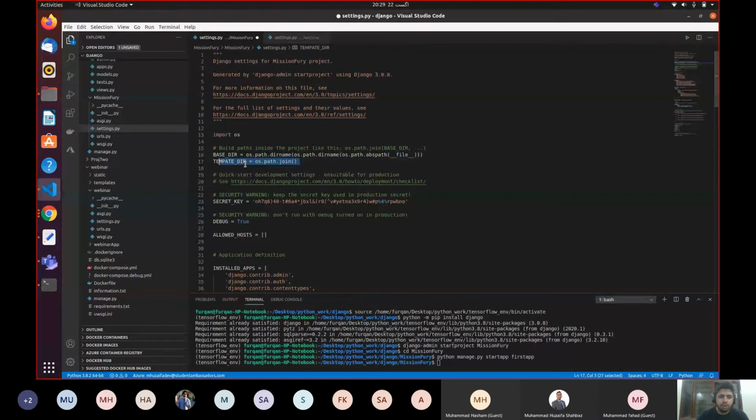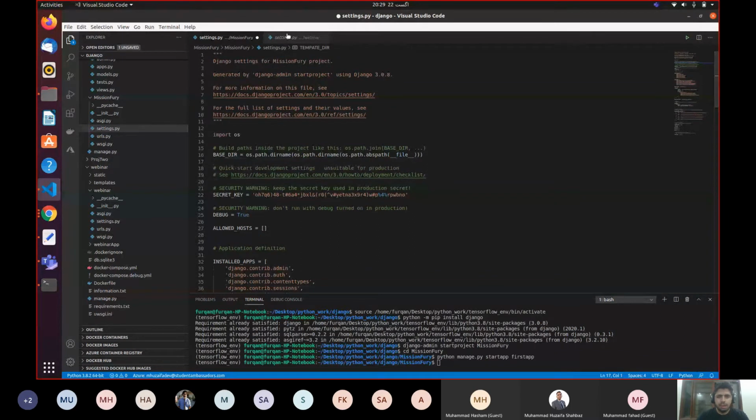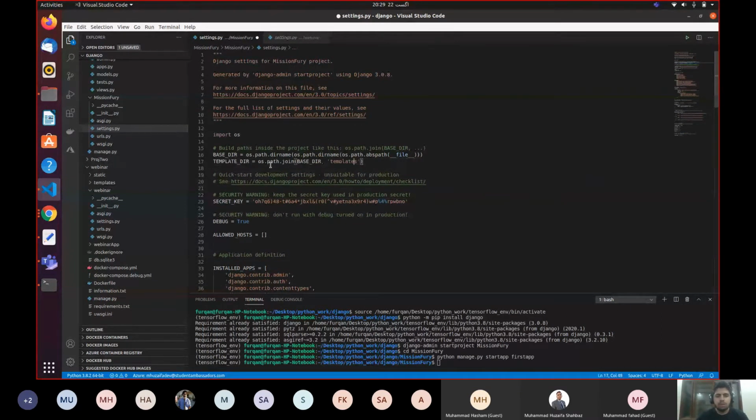So let me copy and paste from a different project. This settings.py file is from a different project, so I'm copying the code from there into this project. I'm going to say os.path.join base directory. Base directory is the directory which contains the path of your project. So I'm going to say base directory and templates. It's going to combine these two paths, the base directory path and the templates path.